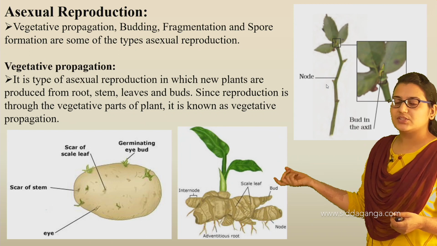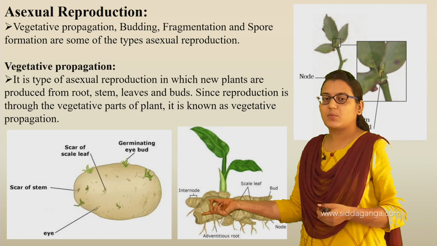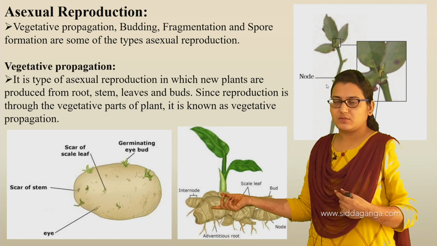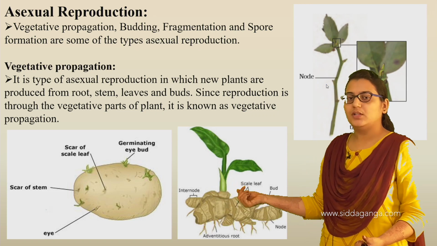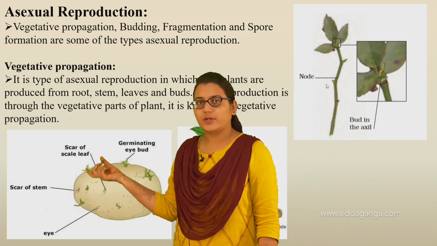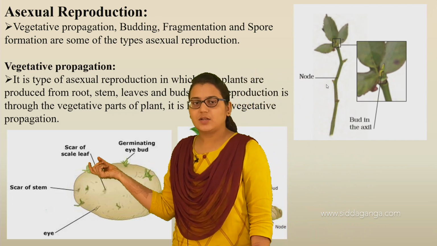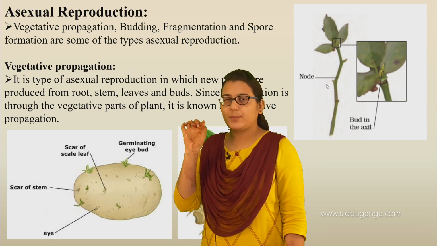So these are the root hairs of this ginger. When this portion of the ginger is cut and planted into the soil, again this grows into a new plant. Also, here is an example of potato. So this is a potato, and in some potatoes you can observe a bud-like appearance.